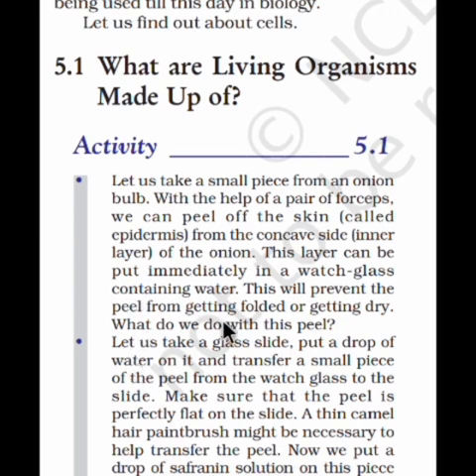After this step, take one clean glass slide, and with the help of a paintbrush, hold the onion peel, transfer it onto the slide and cover it with the cover slip. But take care that the onion peel does not get folded on the slide, so that you can observe the cells very properly.